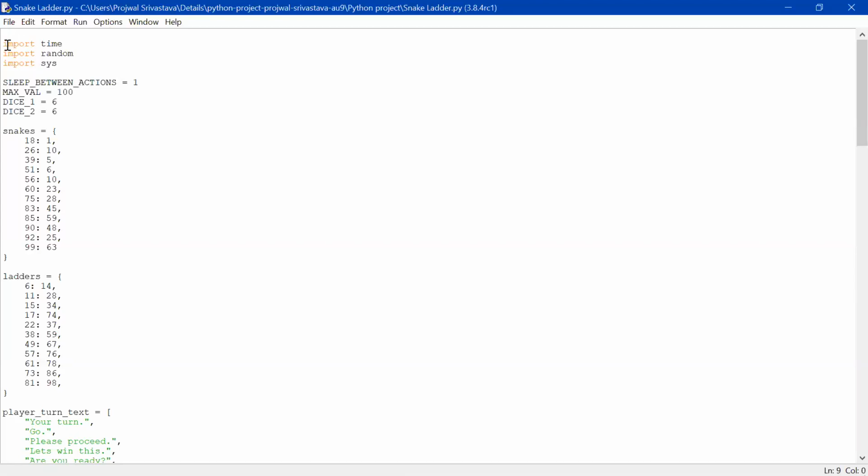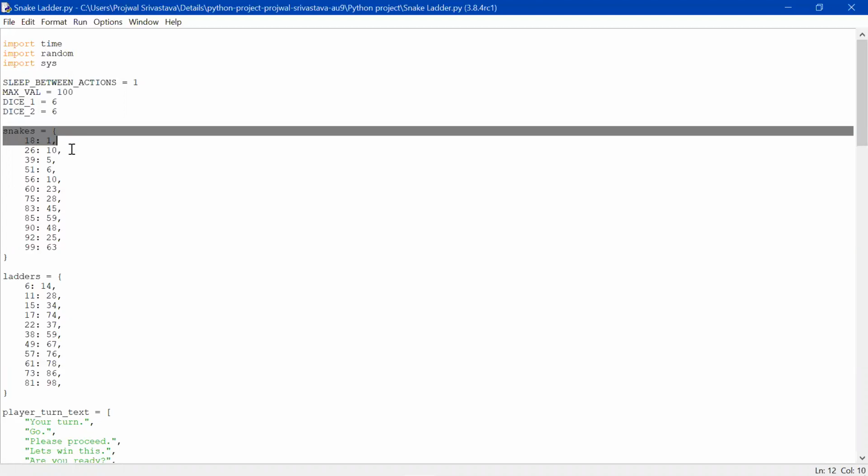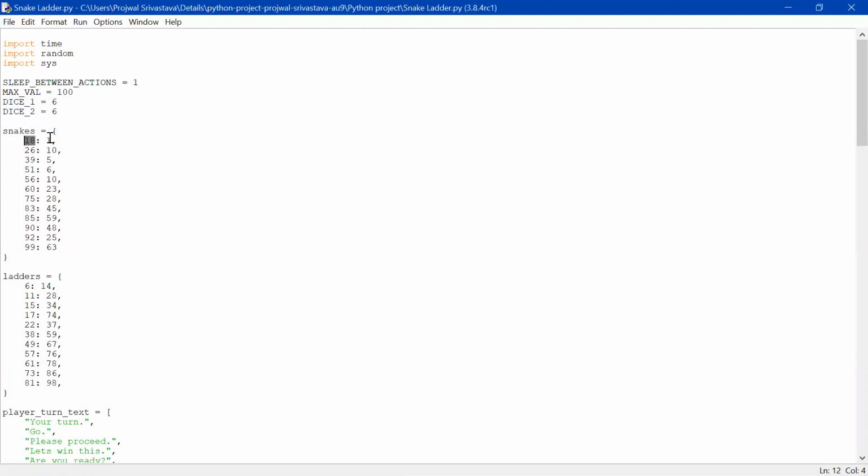First I have used some imports like time, random, and sys. And I have used two dice, each with values up to 6, giving random input for the dice. I have created some snakes as key and value, where this is the current value and this is the snake tail. So whenever a snake bites on this position, the user will be sent to this position.